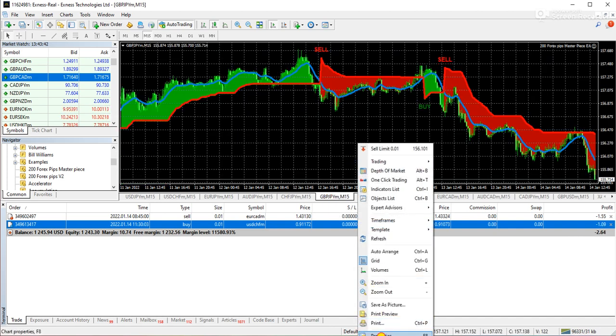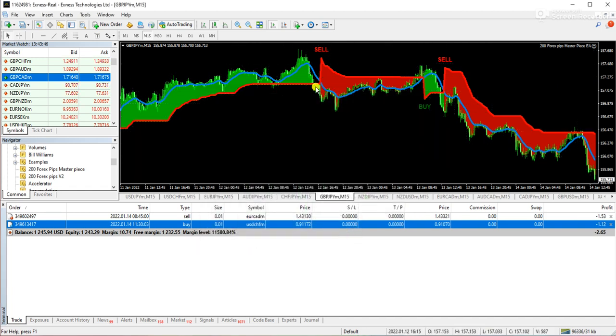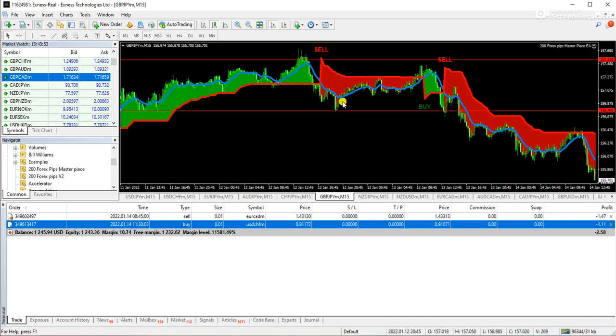Now have a look at the Great Britain Pound JPY 15-minute chart and you will see, look here at this point, the market was ranging because this is the highest and lowest point of the market, and the market breaks the range, and then you can see the market was simply down. So only two lagging signals came, because these signals come in the ranging market.